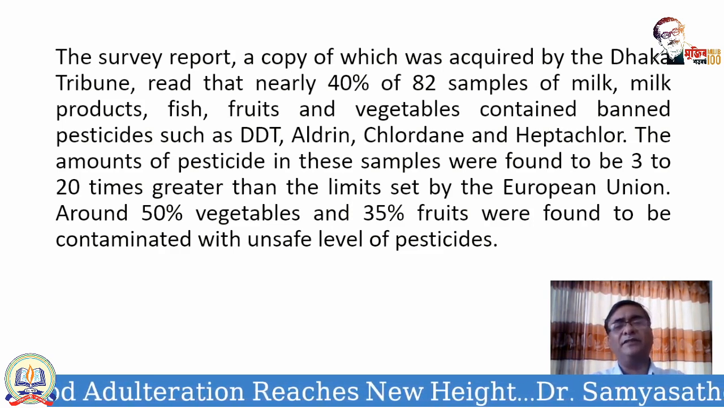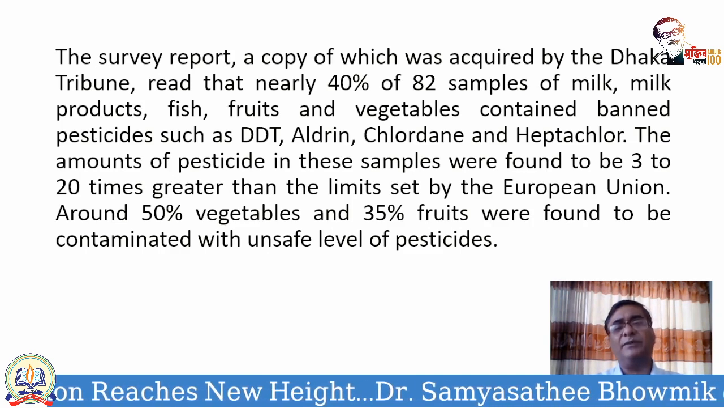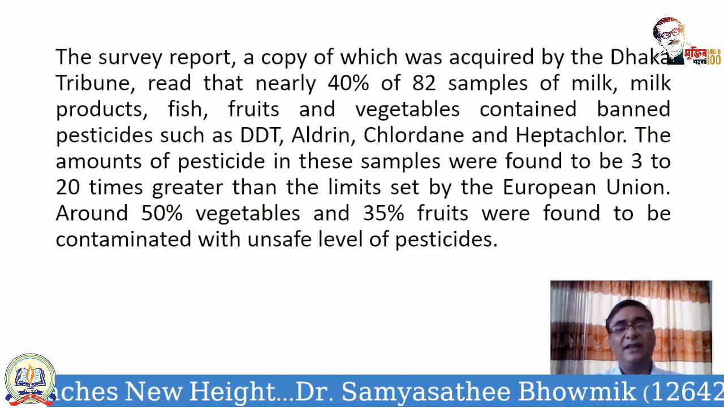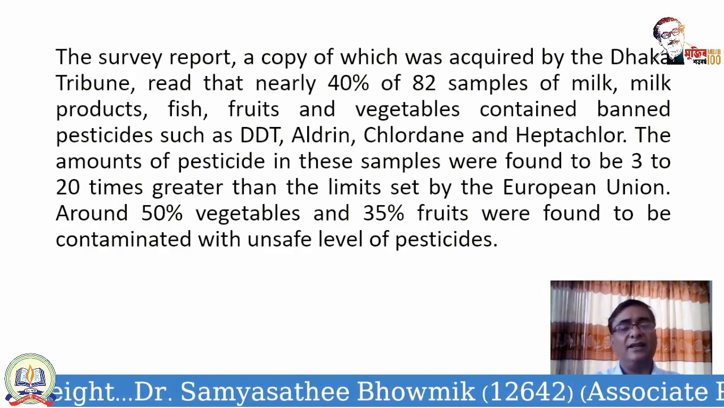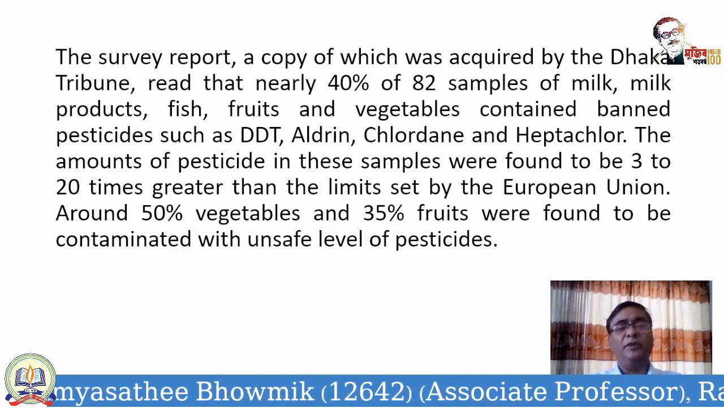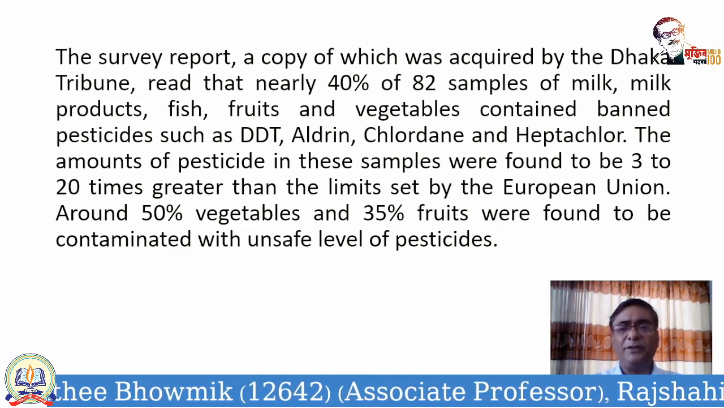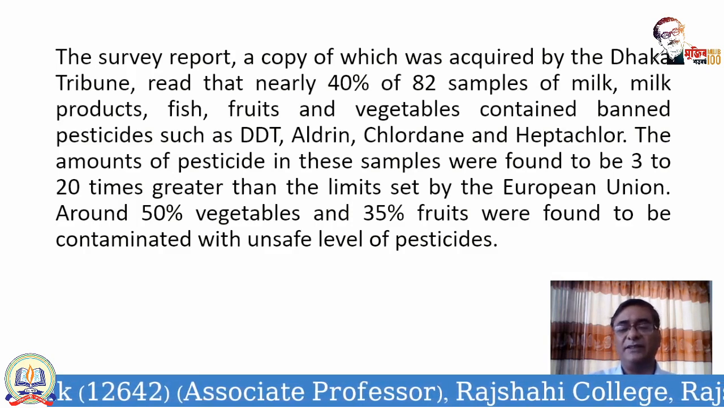Around 50% of vegetables and 35% of fruits were found to be contaminated with unsafe levels of pesticides. And in the case of vegetables and fruits, the findings are dangerous and alarming because around 50% of vegetables and 35% of fruits were found to be contaminated with unsafe levels of pesticides.